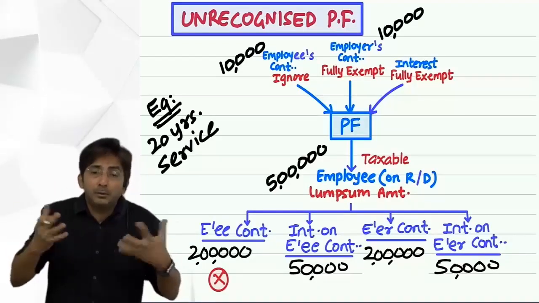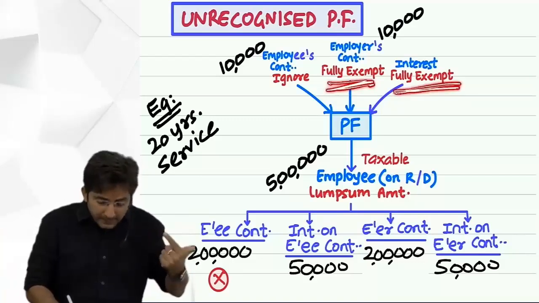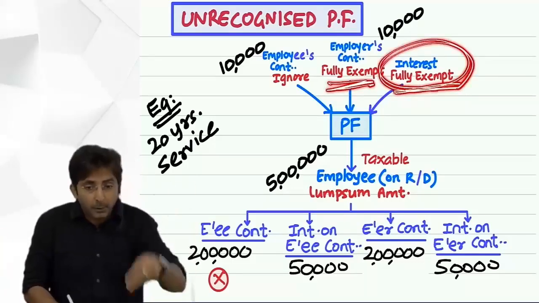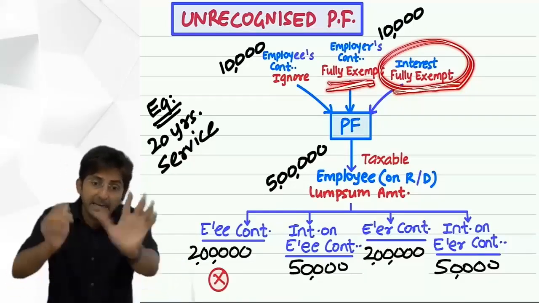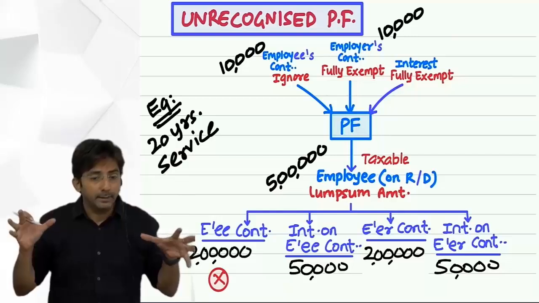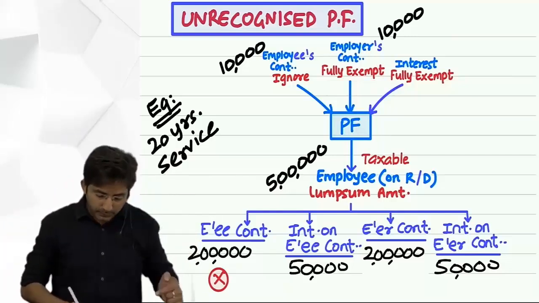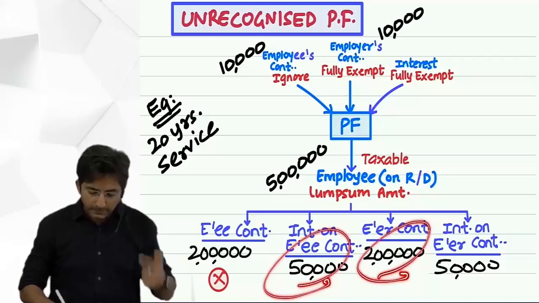But on that happiness, you didn't pay tax. It was always fully exempt. Even interest also gets deposited on a year to year basis. Even that was exempt, but that was during the service of 20 years. But now it's time to pay tax. So this will be taxable, this will be taxable.